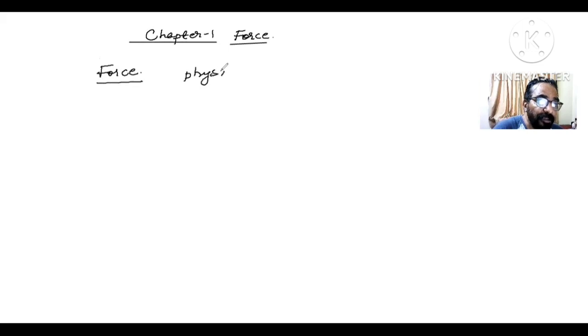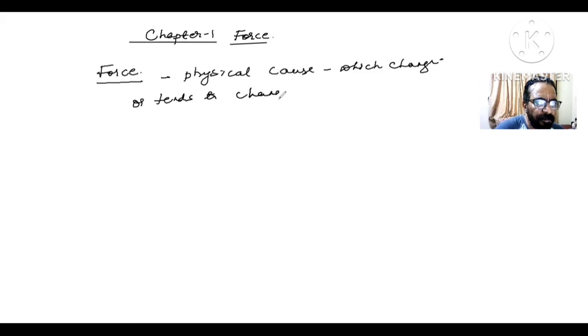I'm just writing to help you understand, okay? Force is what, beta? That physical cause which changes or tends to change the state of rest or uniform motion, I'll use the word motion, of a body.